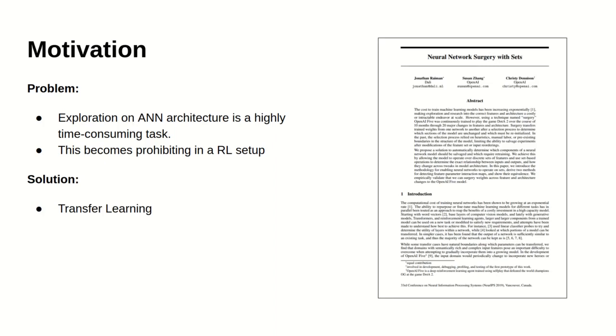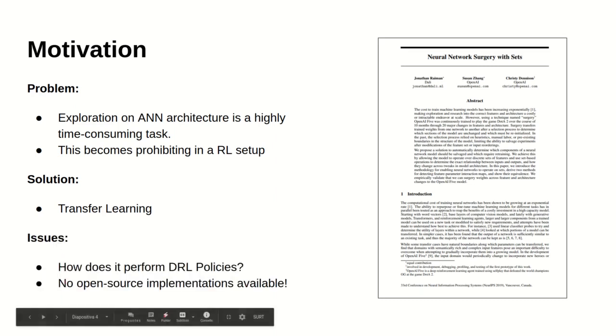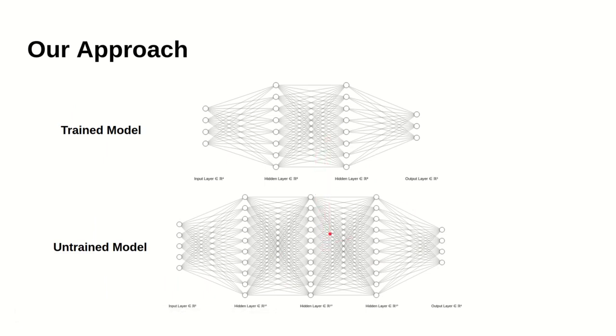Recently, OpenAI published a paper describing a method to clone weights between ANN policies. Nevertheless, they decided not to share their implementation. We took it as an opportunity to provide open source code that achieved the same goal. Given a trained policy and an untrained modification of it, we run an algorithm which transfers the weights from one to the other in such a way that the new model performs significantly better than starting from scratch.